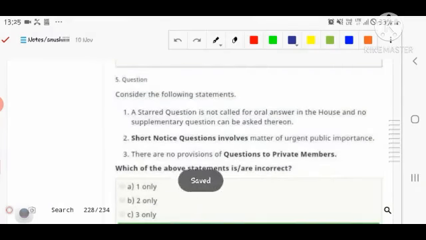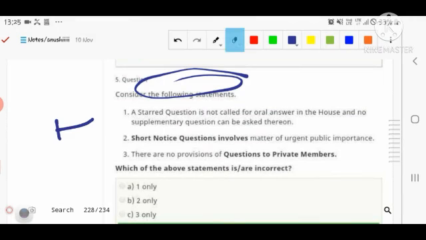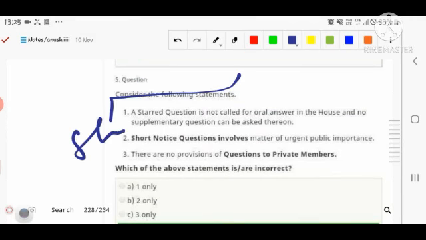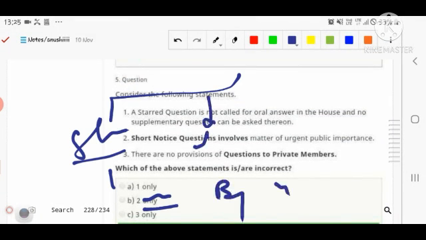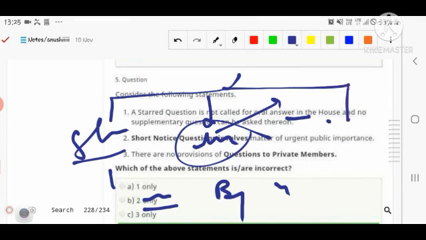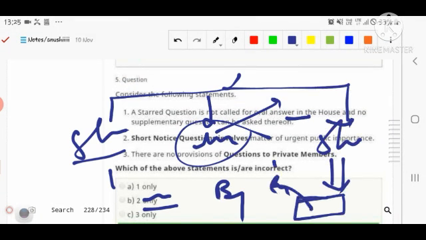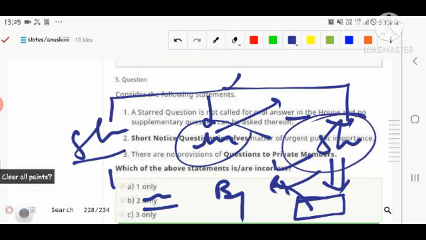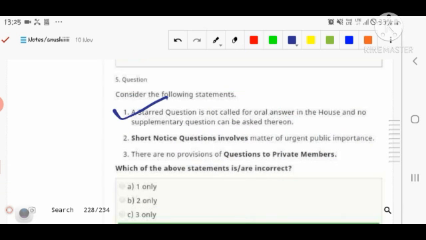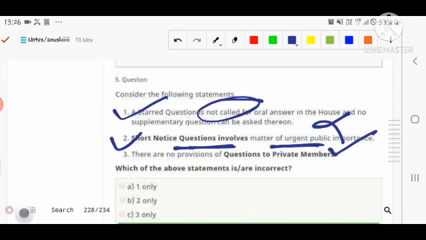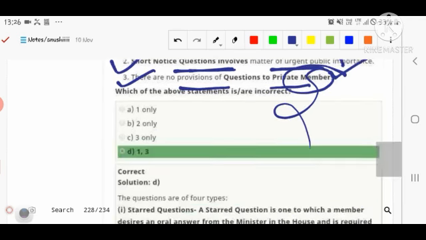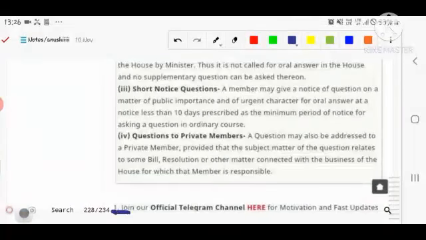If you are talking about the fifth question, starred questions: there are three types of question. A starred question is one in which the oral answer is given by the minister. An unstarred question is one in which a written answer is given. Number third is the short notice question, in which the question can be asked at shorter notice, and the oral answer can be given to this type of question also. Starred questions are not called for an oral answer, that is wrong. Short notice questions involve matters of urgent public importance. Yes, that is the case. There is no provision of questions to private members. That is wrong. Since it asks for the incorrect ones, first and third are incorrect. So option D is correct.